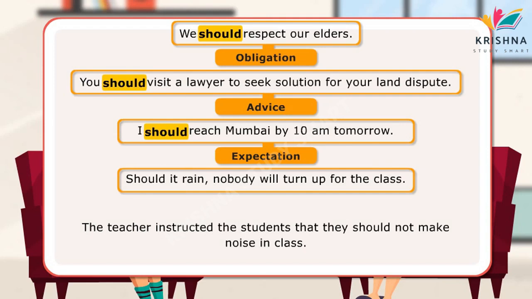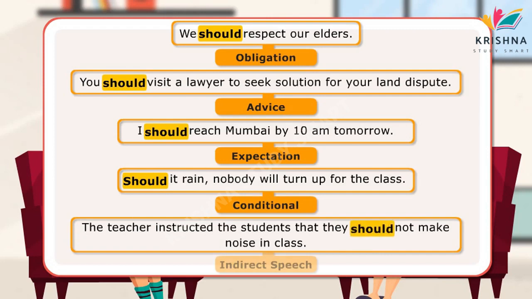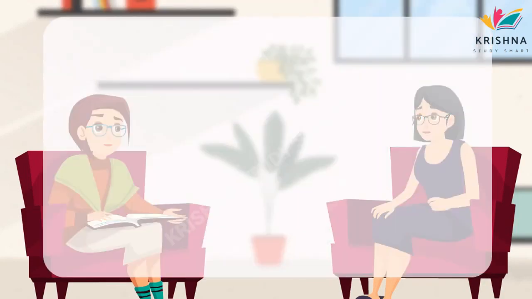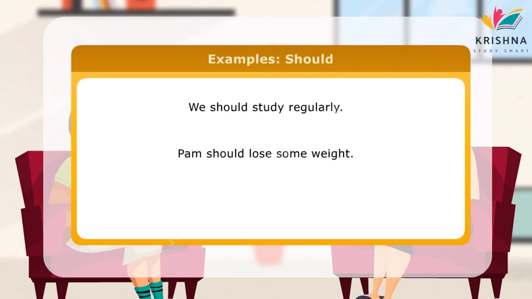In the fourth sentence, should has been used as a conditional. In the last sentence, should has been used as the part of shall in indirect speech. Here are few more sentences using should. We should study regularly. Pam should lose some weight. We should be home before dinner.